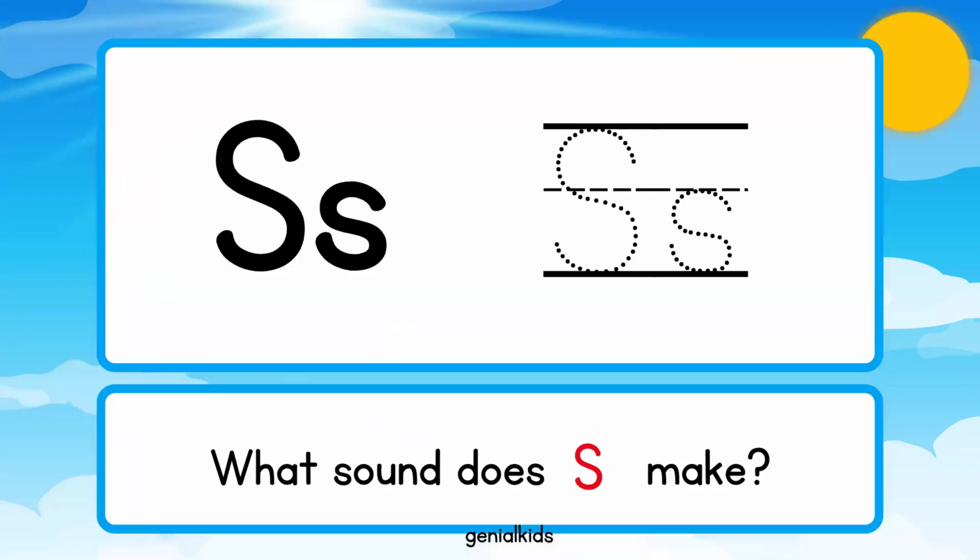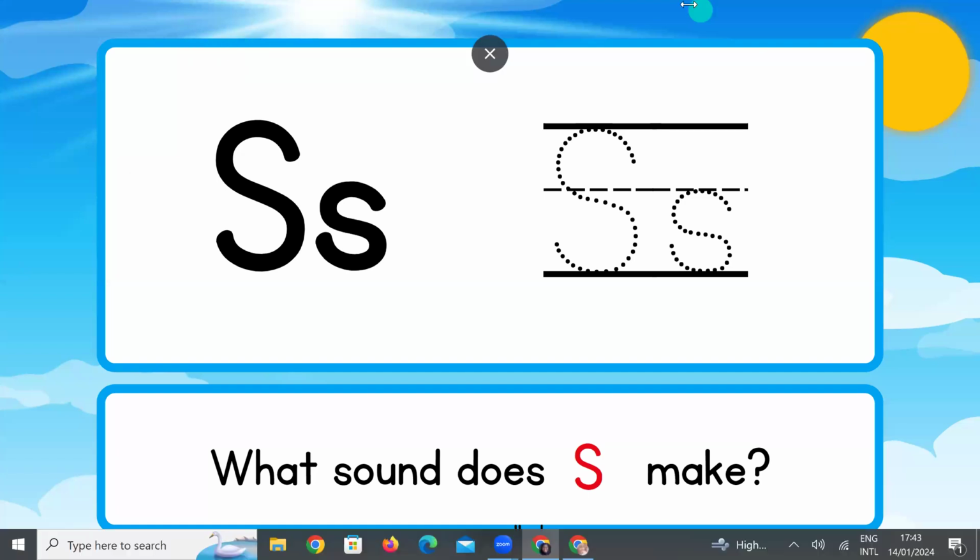Now let's talk about what sound this makes. What sound does this make? S. Louder. S. Good job. That's the letter S, and it makes the sound S.